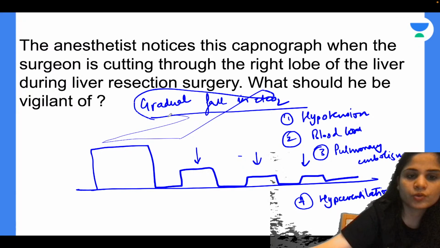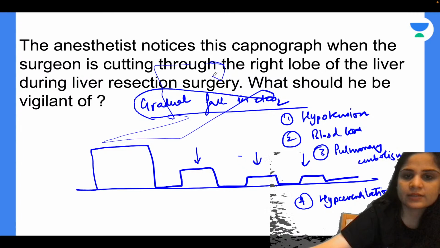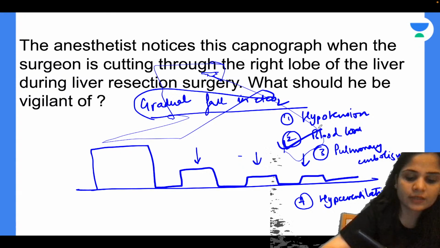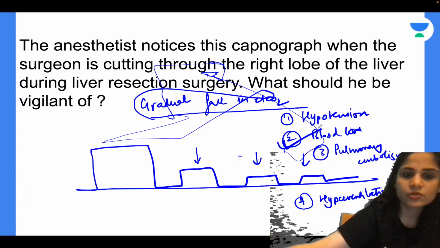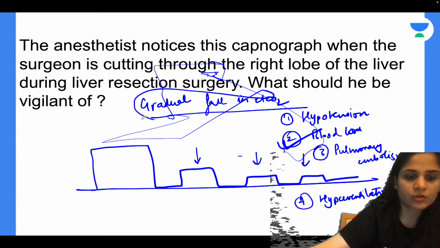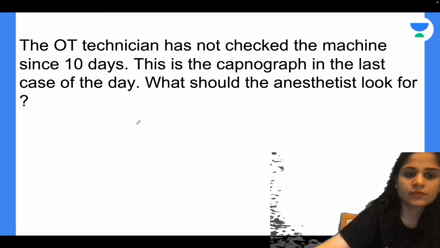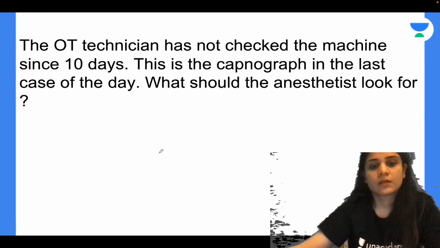Yes, very good. So mostly the cause of fall in EtCO2 is because of the cutting through the right lobe of the liver, which is leading to, no, it is mostly because of blood loss. When you cut through the liver, the liver is a very vascular organ, so you can have a gradual fall in EtCO2 because of the blood loss. Blood loss leading to hypotension, leading to gradual fall in EtCO2. Okay,